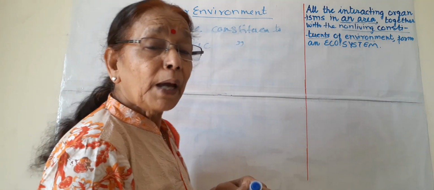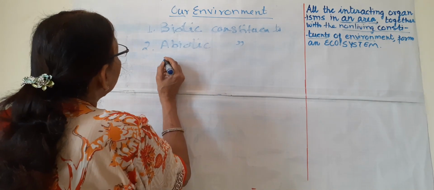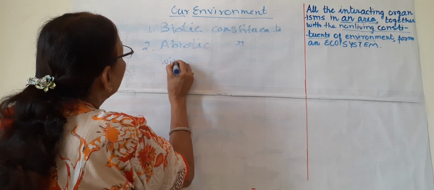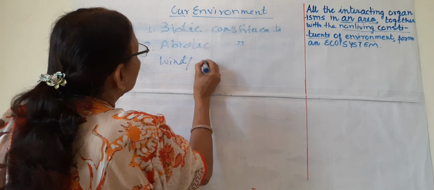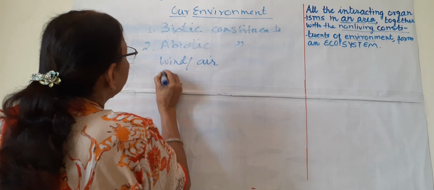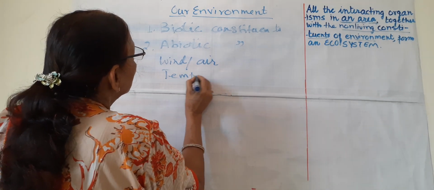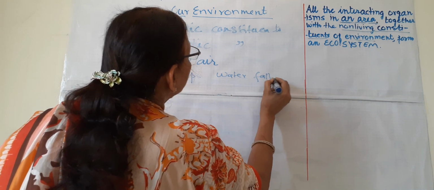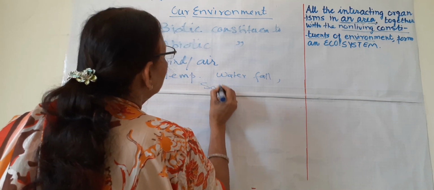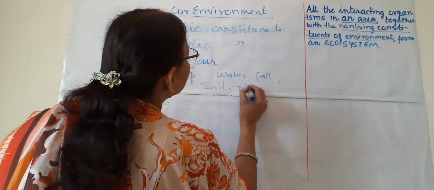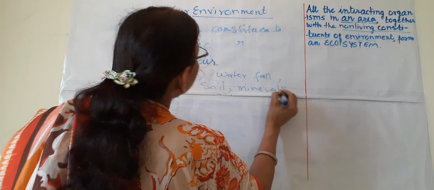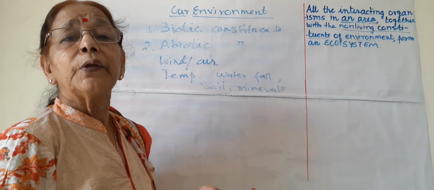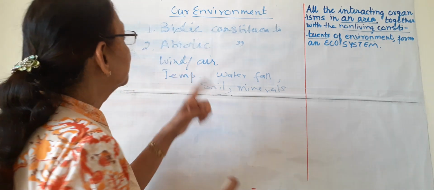And the non-biotic may be wind or air, then temperature, then waterfall or water, then soil, then minerals in the soil. These all form non-biotic constituents of the ecosystem.